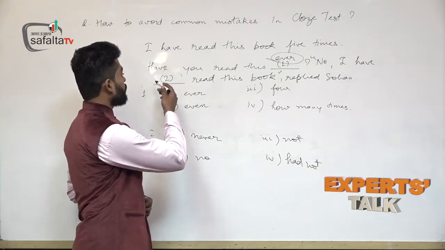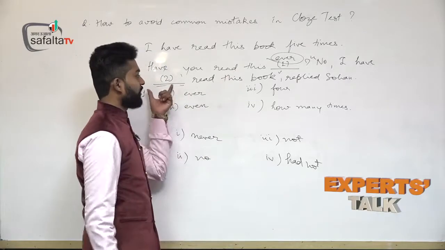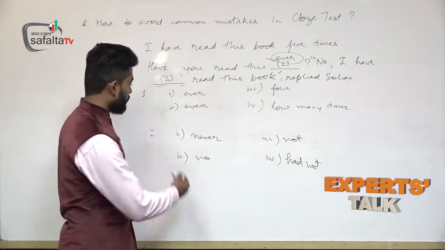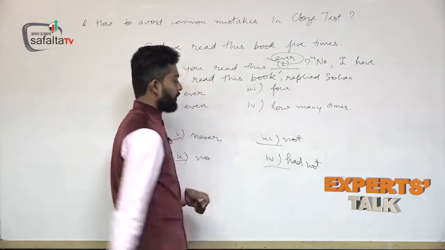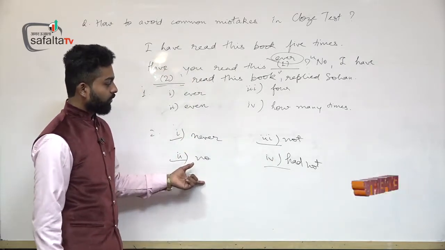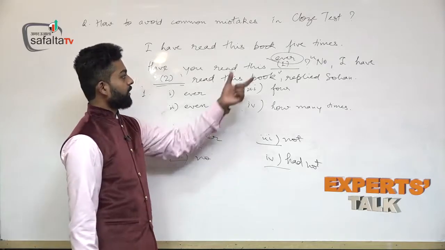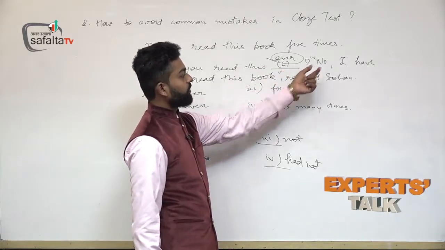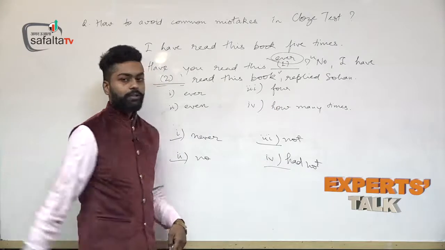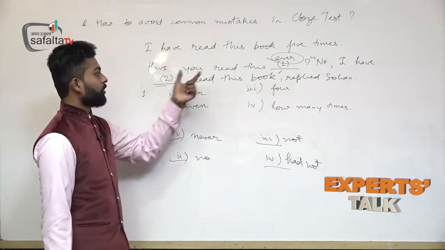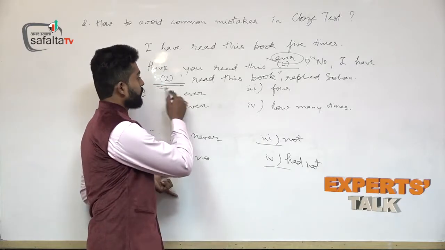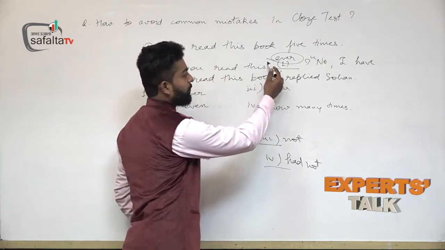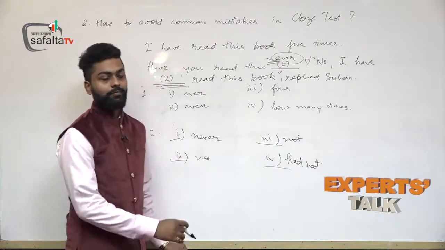So according to this blank, no, I have dash read this book, replied Sohan. When we look at the options never, no, not, had not, these options are for negative sense, and clearly the sentence is also mentioning no. It means he is replying in the negative. And this blank should also match with the blank you have filled above, that is ever.